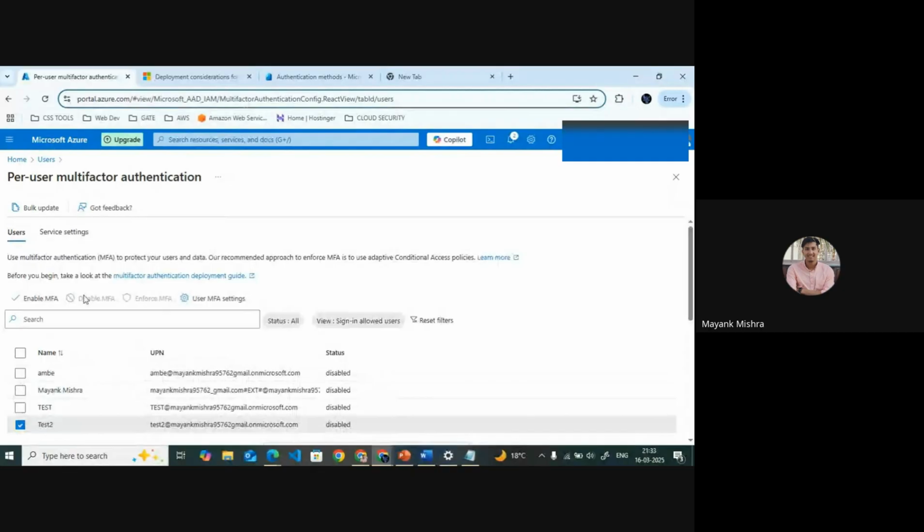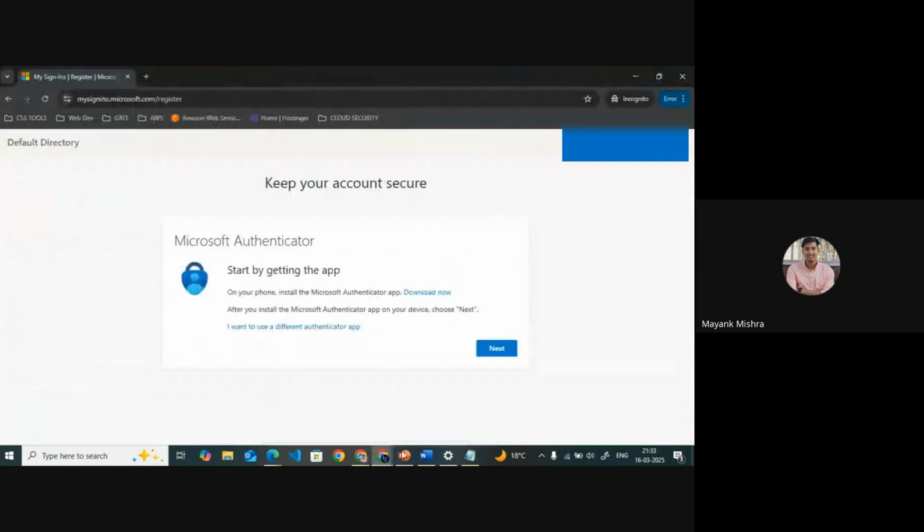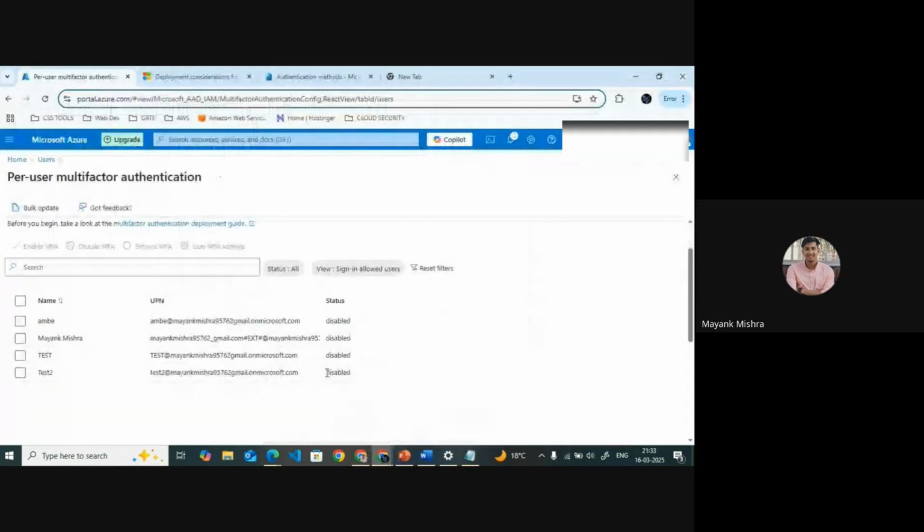The thing is, we are currently in the free tier. You can see here the status is disabled, but it is still asking me for multi-factor authentication. If I enable it, it will also ask me for multi-factor authentication because we are in the free tier. If we are using the P1 and P2 tiers, it won't ask you about this.